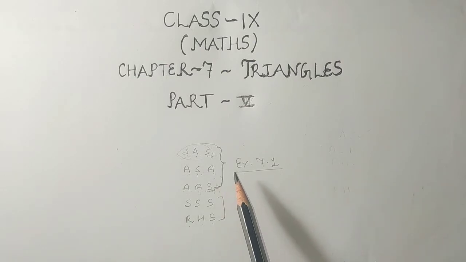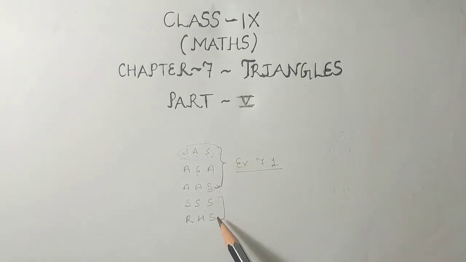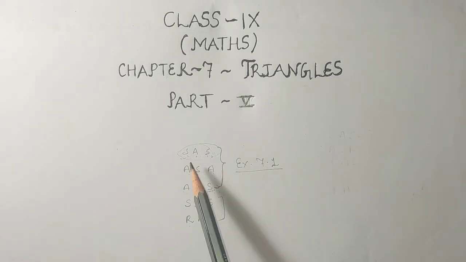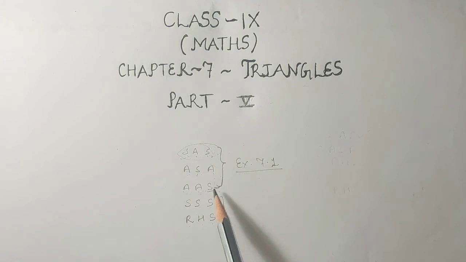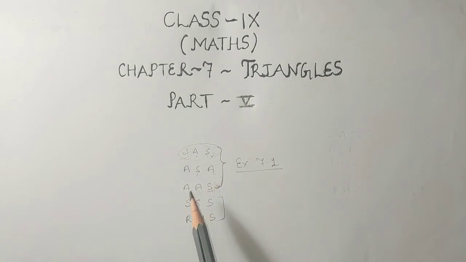Students, in the previous parts I have told you that there are a total of 5 criteria to show that two triangles are congruent. In these 5 criteria we have studied till angle side. The first one is side angle side, the second is angle side angle, the third is angle side.